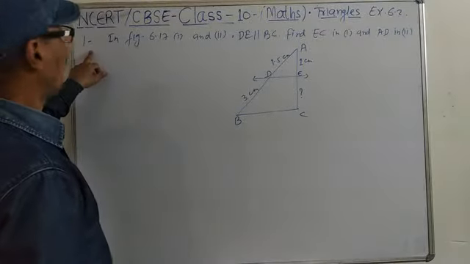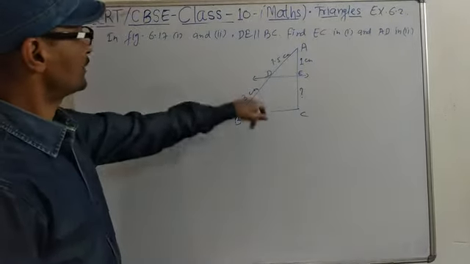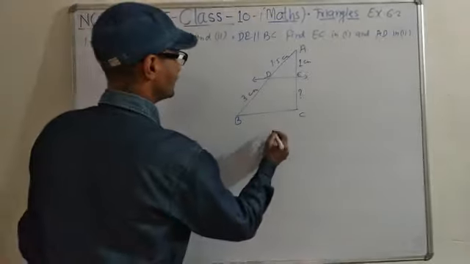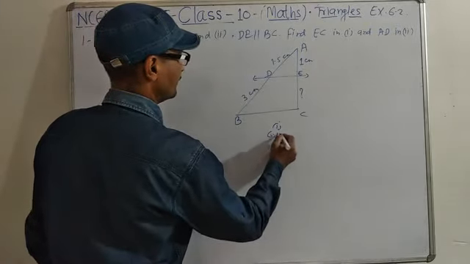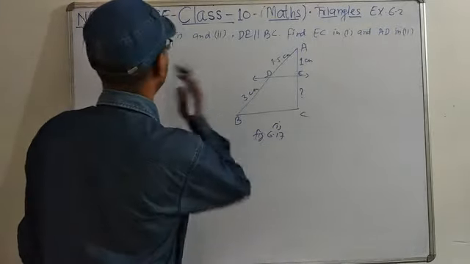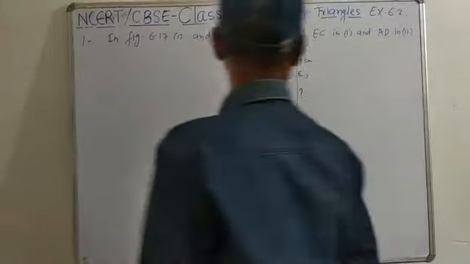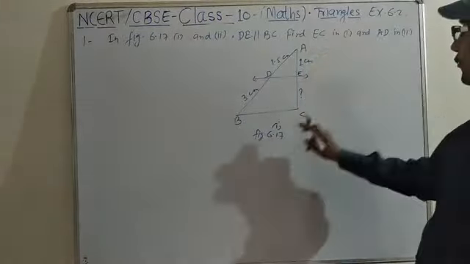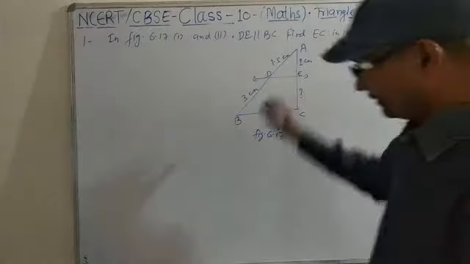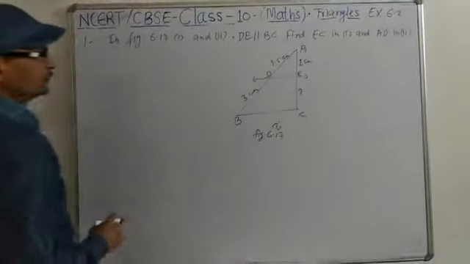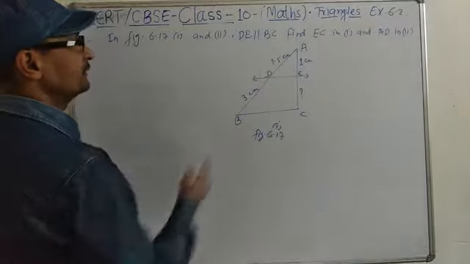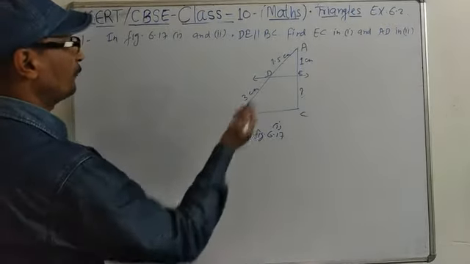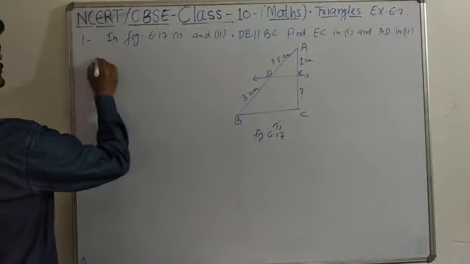Now look at question number 1 in figure 6.17. This figure is 6.17, part 1. DE parallel to BC is given, find EC in number 1 and it is number 2. So I will solve this first part and 2 is here for you for practice. So number 1 is this solution.